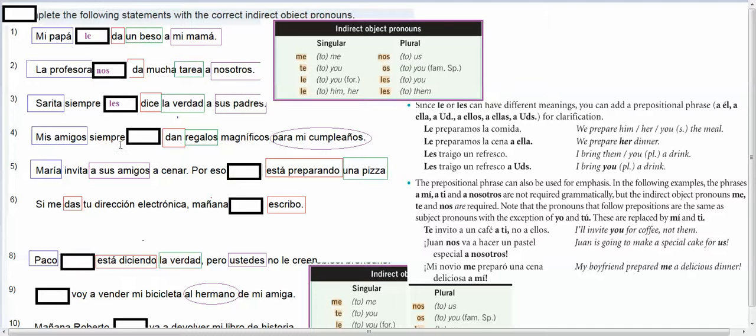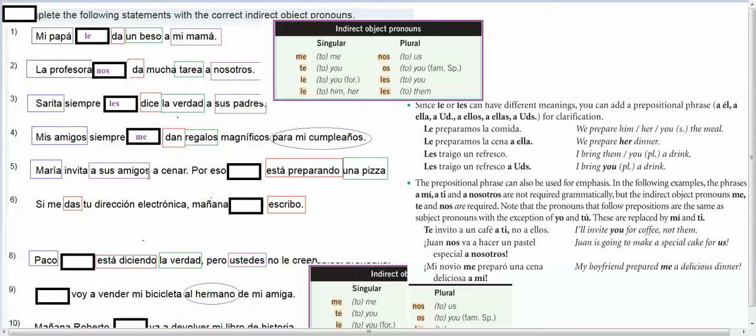Mis amigos siempre dan regalos magníficos para mi cumpleaños. Okay, so the verb is dar, to give. Who's doing the giving? My friends. What are they giving? Presents. And then it says, for my birthday. So who are they giving the presents to? It makes most sense if it's my birthday, they're going to be giving these presents to me. Me is me. So, mis amigos siempre me dan regalos magníficos para mi cumpleaños.